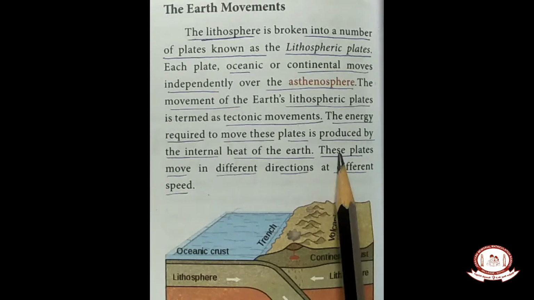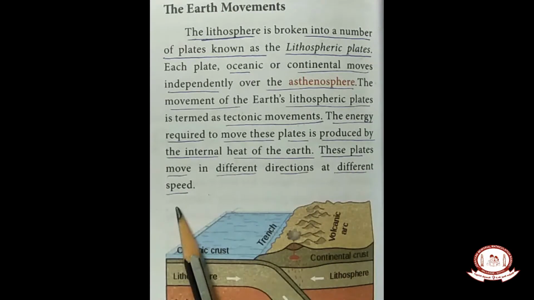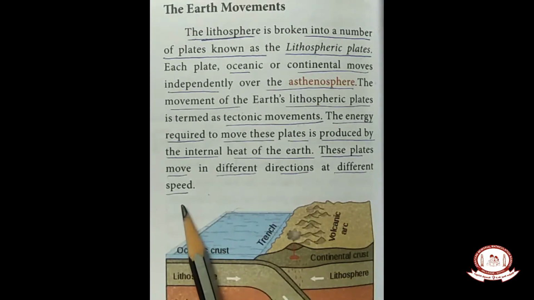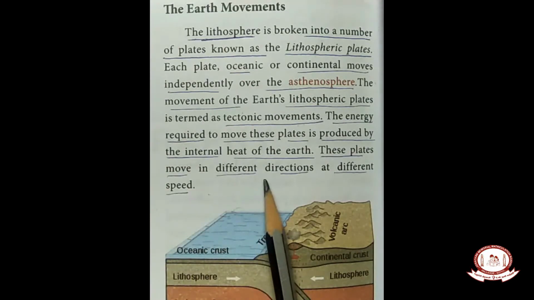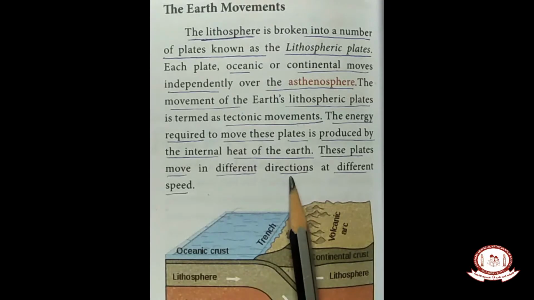So these plates move in different directions at different speeds. We cannot predict the speed or the direction. We cannot predict the speed of the wind or the speed of the waves, and like that, we cannot predict the movement of the lithosphere.